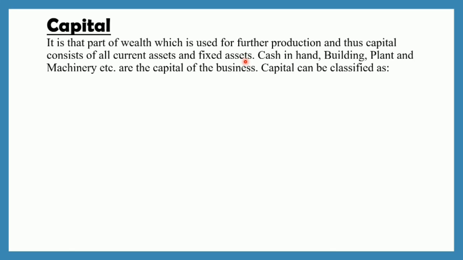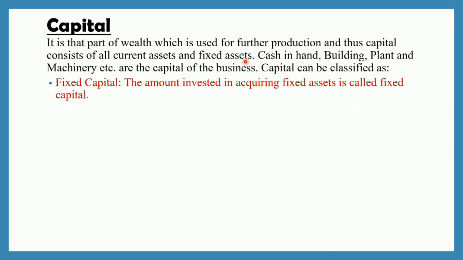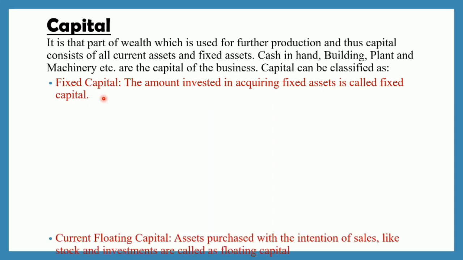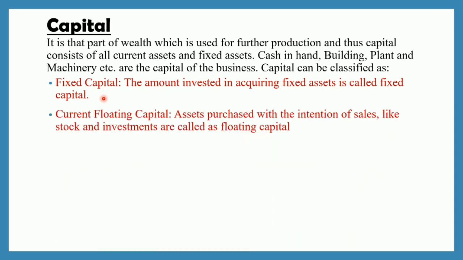And capital can be classified into 3 types. First one is your fixed capital. The amount invested in acquiring fixed assets is called fixed capital. So whatever amount is invested in acquiring fixed assets like plant and machinery, building, land, is called fixed capital. Okay. Now next comes current floating capital.